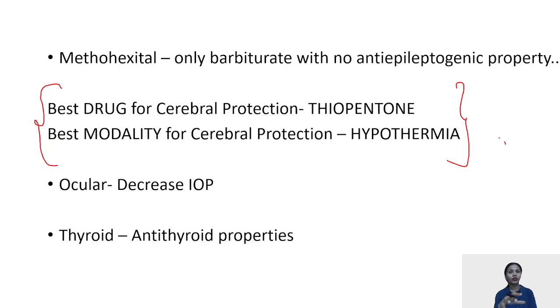Talking about the ocular effects, it decreases your IOP, and it has one more very favorable property, that is the antithyroid property.